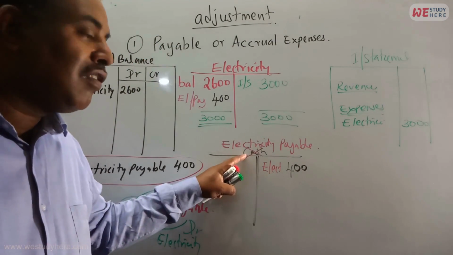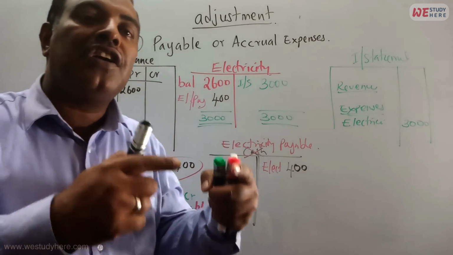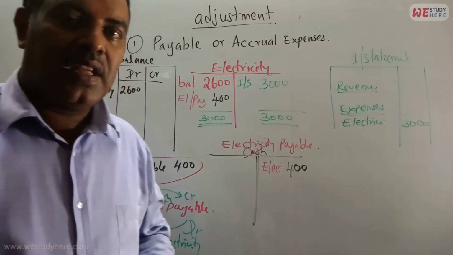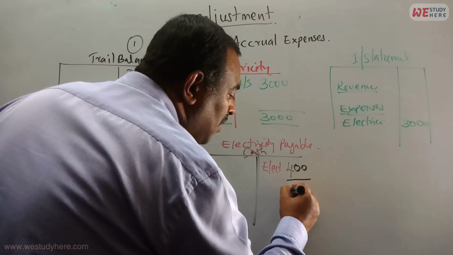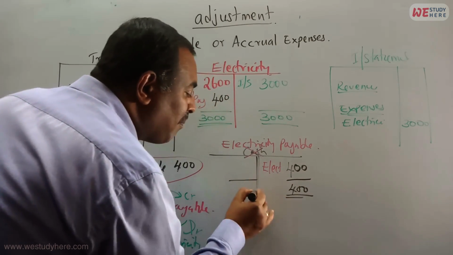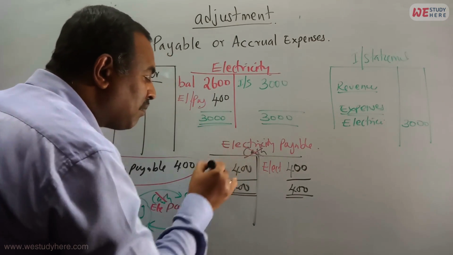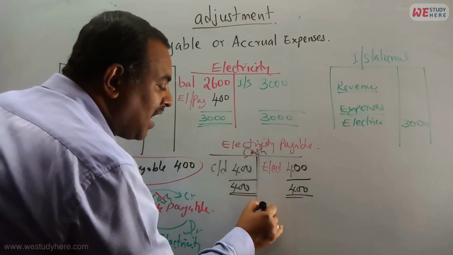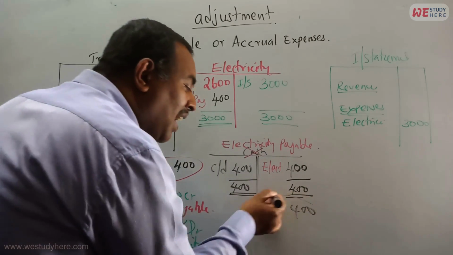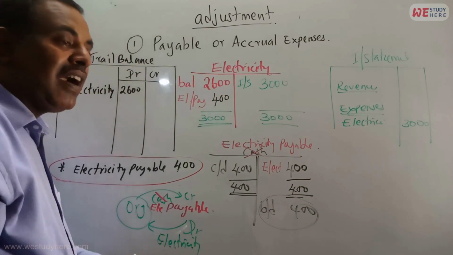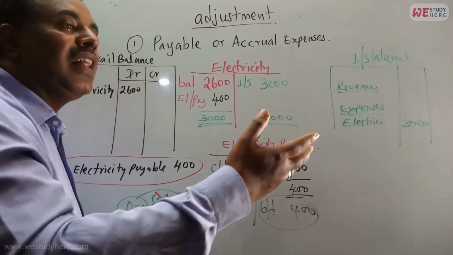Now see the electricity payable account. Where does this account go? Balance sheet. Balance sheet means this amount continues for the next year also. Then what should we do? We have to balance this account, but you close it only temporarily. 400, then here is 400. Temporarily close means you can say CD and then again BD $400. That means it is a credit balance. If it is a credit balance, what is that? Assets or liabilities? Credit means if you have to pay, that is a liability.